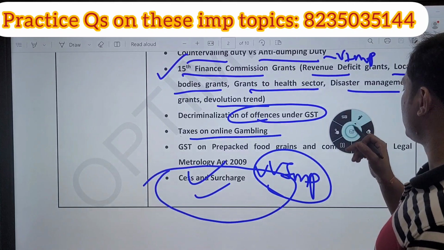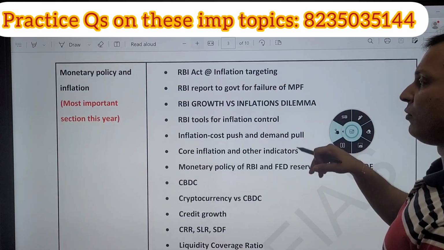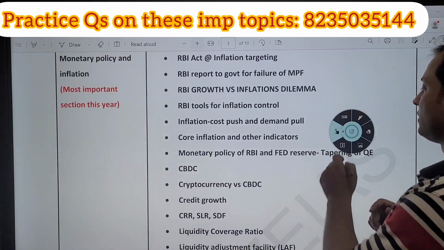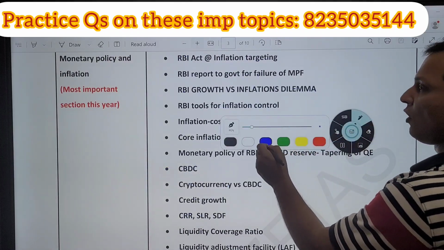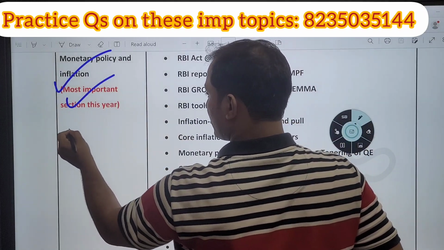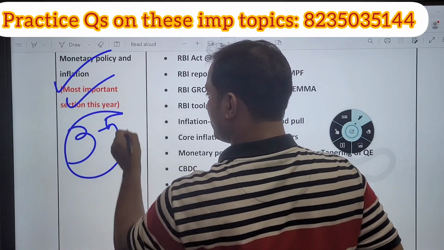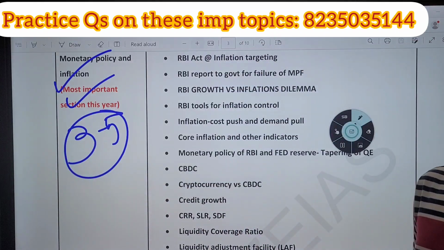Guys, next let us see the most important section, very important for the UPSC prelims this year, the section of monetary policy. This is the most important section this year. At least I can tell you 3 to 5 questions will come from this section only.